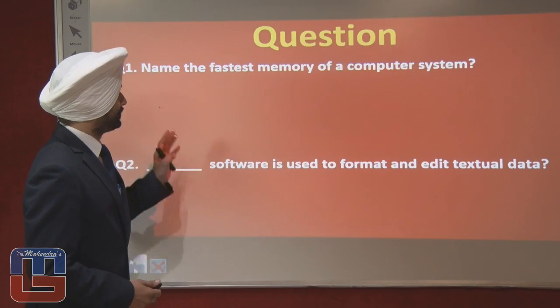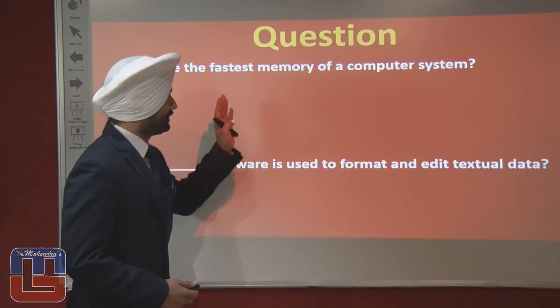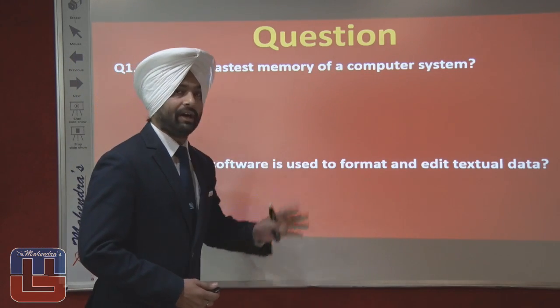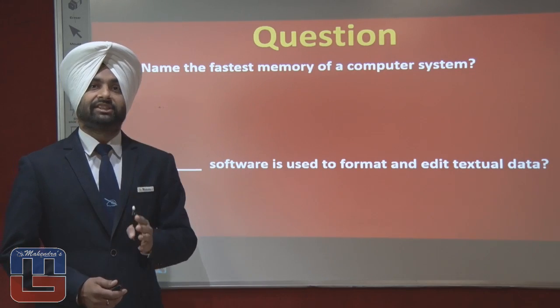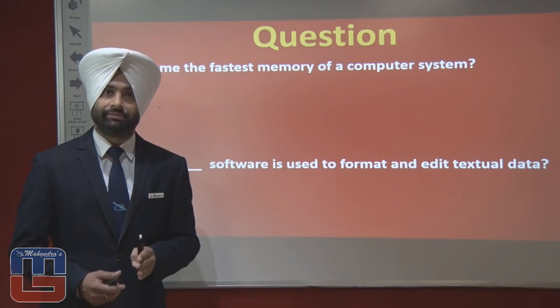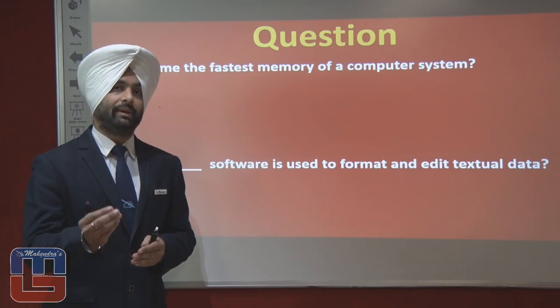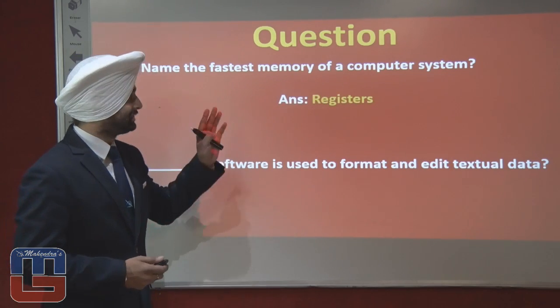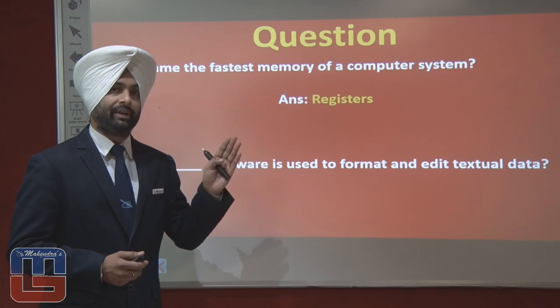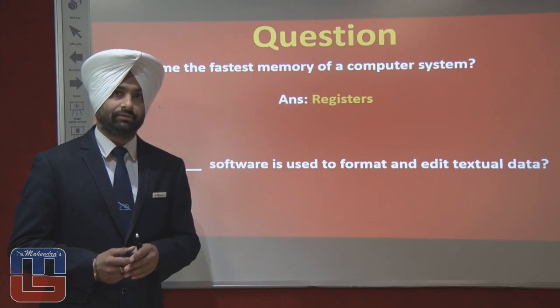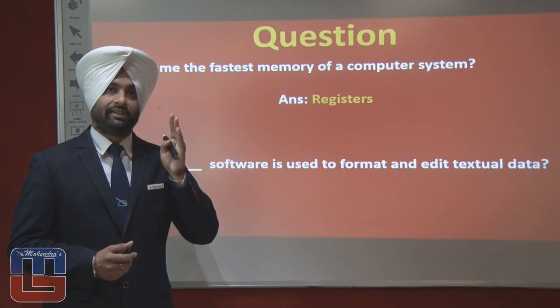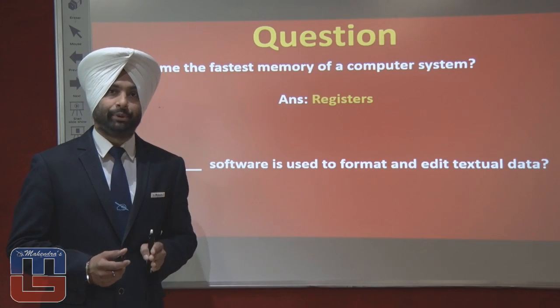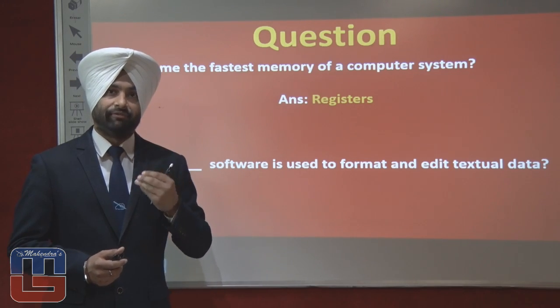The very first question is, name the fastest memory of our computer system. Yes, you know the answer. The fastest memory of a computer system is the registers. The registers is termed as the fastest memory of our computer system. Why is it so? The reason behind is registers reside within the CPU, which makes it the fastest one.